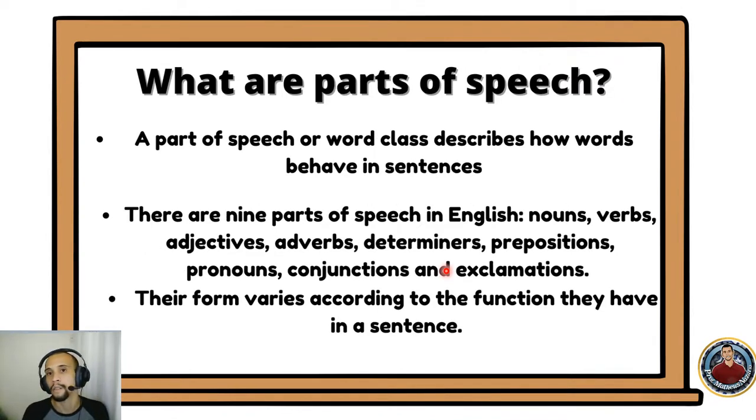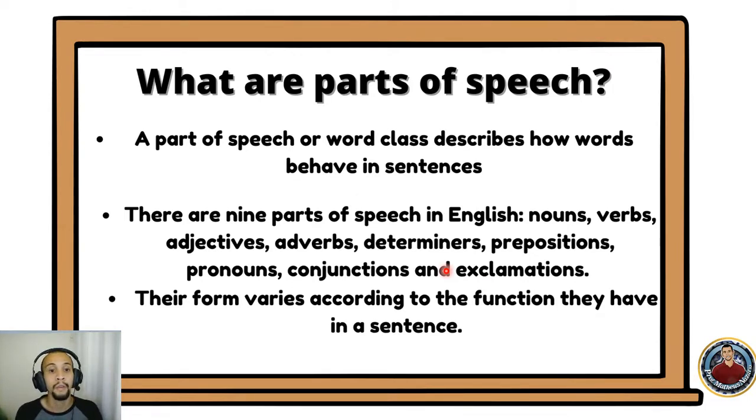And what are parts of speech? A part of speech or word class describes how words behave in sentences. This is extremely important for you who are sitting the TKT exam, because in many questions they will be asking you about parts of speech. For instance, they might pick 3 verbs from a sentence and then you need to identify if it is an auxiliary verb, a main verb, or a modal auxiliary verb, which verb is different. So if you know how these words behave in sentences, it will be easier for you to sit Module 1. There are 9 parts of speech in English.